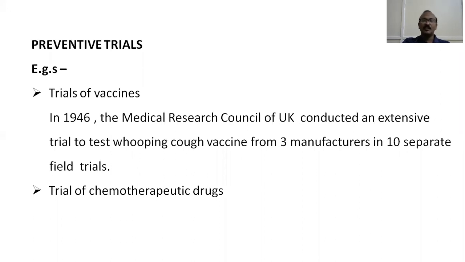As a result, they found that whooping cough vaccine in fact helps in the prevention of whooping cough. Likewise, there are trials of chemotherapeutic drugs. The role of chemotherapeutic drugs in reducing malignancy or preventing its progression was also found in preventive trials.